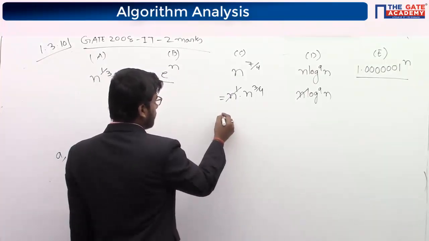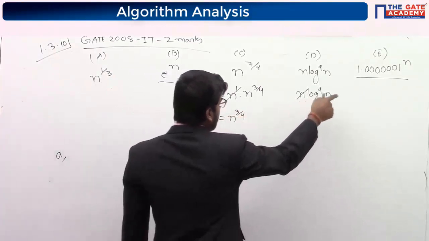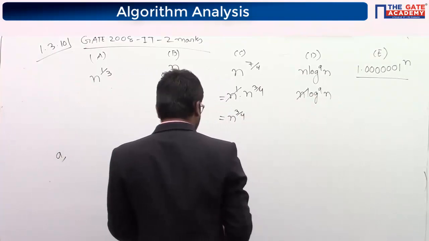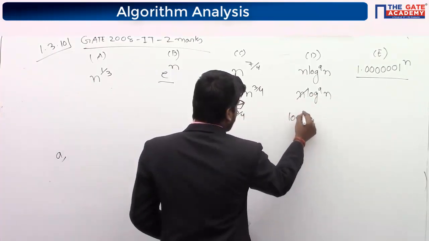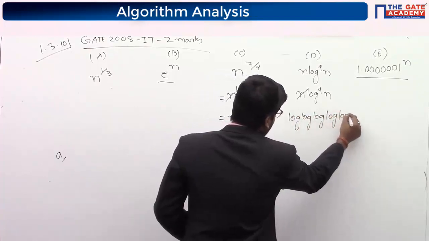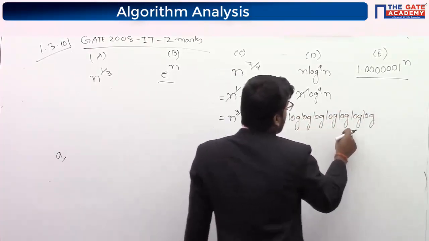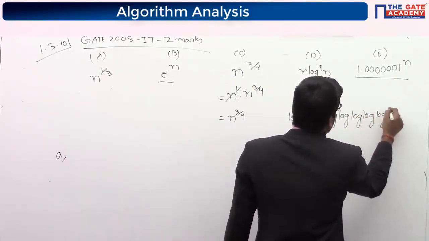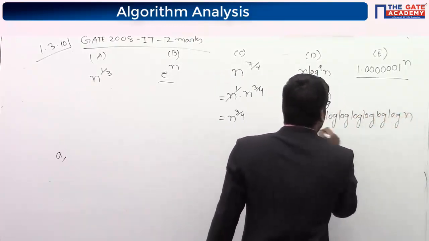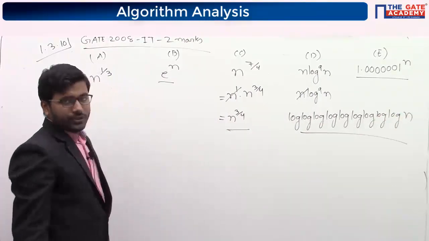If you see like this only, 3 by 4, log 9n is like log of 9 times log, 9 times 1, 2, 3, 4, 5, 6, 7, 8, 9. So by looking at this only, now you can say which one is greater.